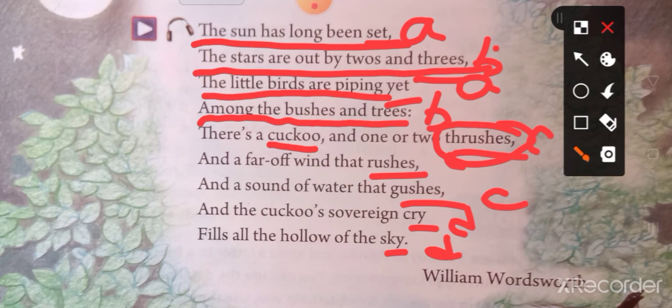And a far off wind that rushes: a wind is also blowing there. A far off wind that rushes means the wind is blowing gently or fast.